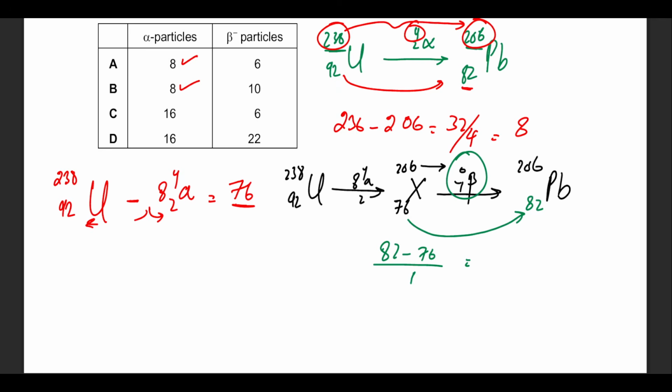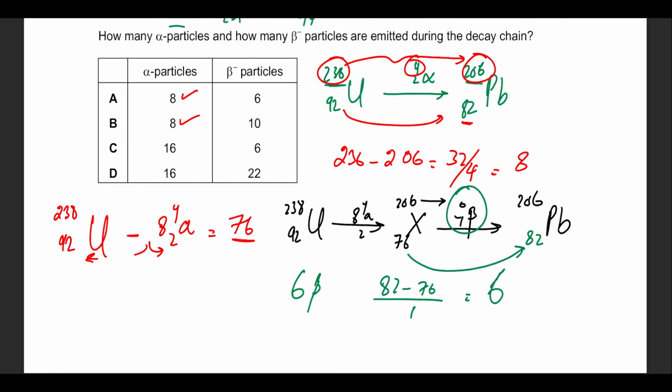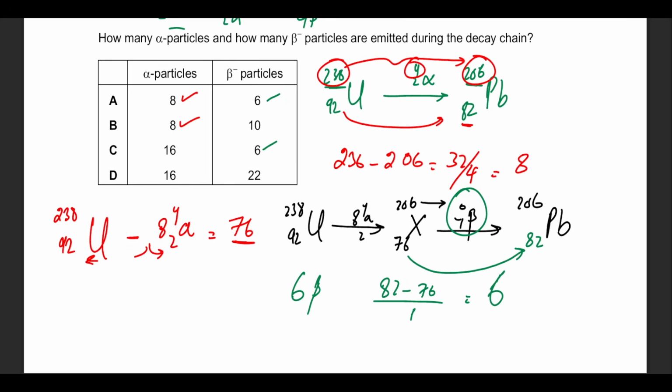If you subtract them, the answer comes out as 6. Yeah, this is going to be 6. 82 minus 76 is 6. So it should be 6 beta particles. That is 8 and 6. And the correct answer is option A.